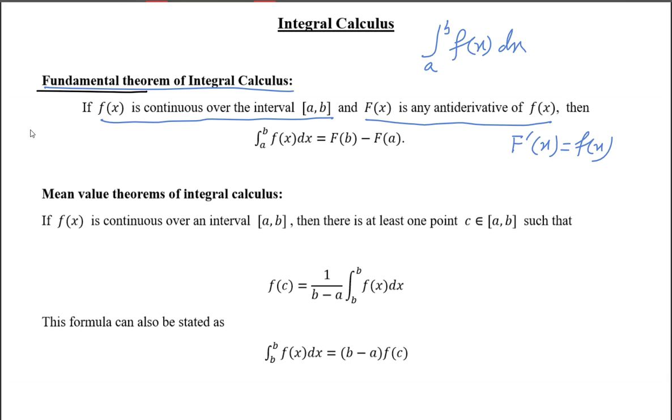That you know. If you write integration a to b F dash x dx, this integration will be F of x from a to b, that is F(b) minus F(a). This we study in the name of the fundamental theorem of integral calculus.